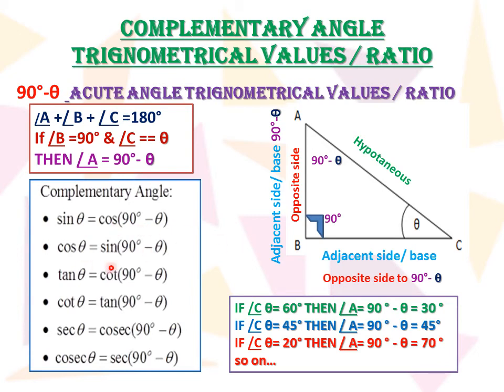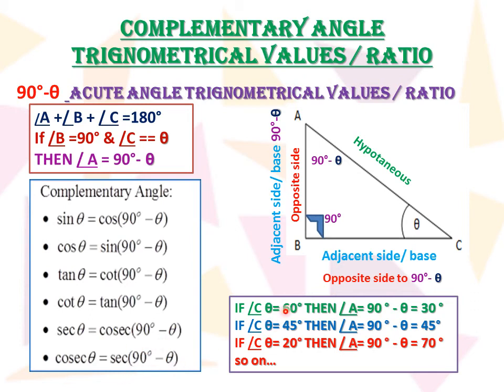Cos theta is equal to sin 90 minus theta, because the hypotenuse remains the same, but for the 90 minus theta angle the opposite side becomes just the reverse of that for theta. So tan theta will be cot 90 minus theta, cot theta will be tan 90 minus theta, sec theta will become cosec of 90 minus theta, and cosec theta will become sec of 90 minus theta.